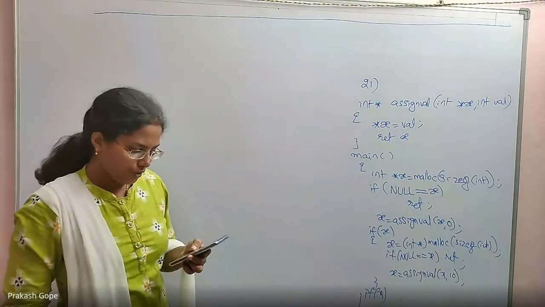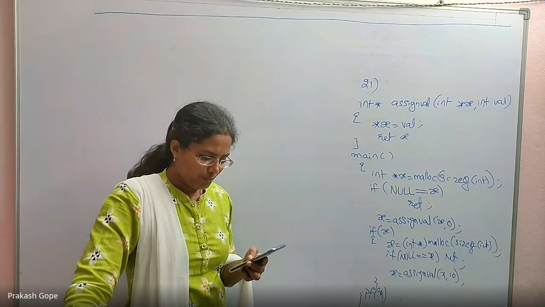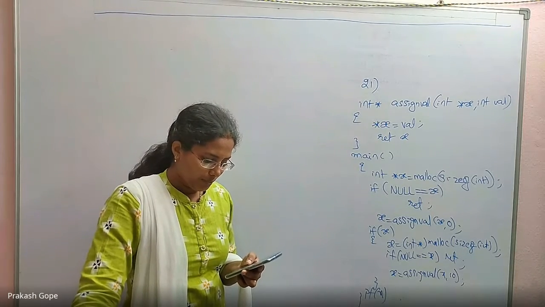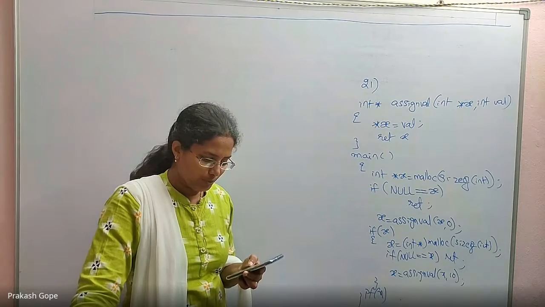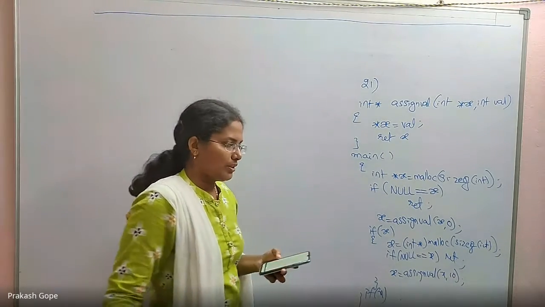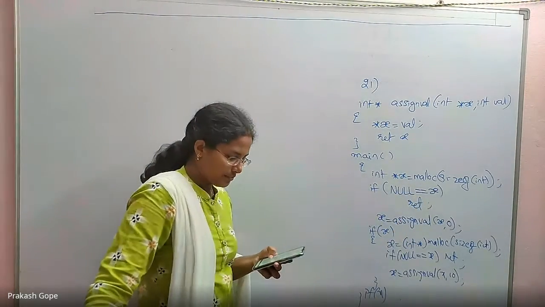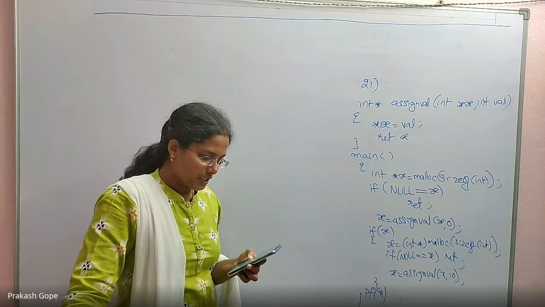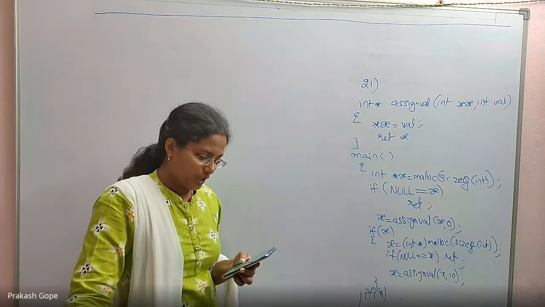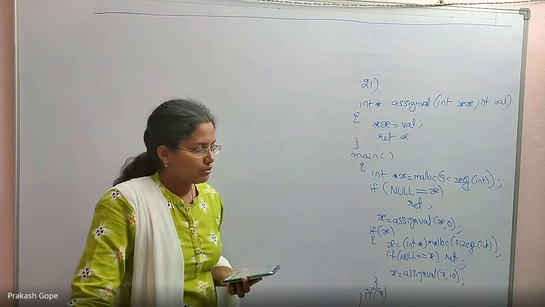The code suffers from which one of the following problems? Option A: compiler error, as the return of malloc is not typecasted appropriately. Option B: compiler error because the comparison should be made as x double equal to null and not as shown above. So it's like null equal to x is wrong, x equal to null is right; that's what option B says. Option C: compiles successfully but execution may result in a dangling pointer. Option D: compiles successfully but execution may result in memory leaks. Which is correct?